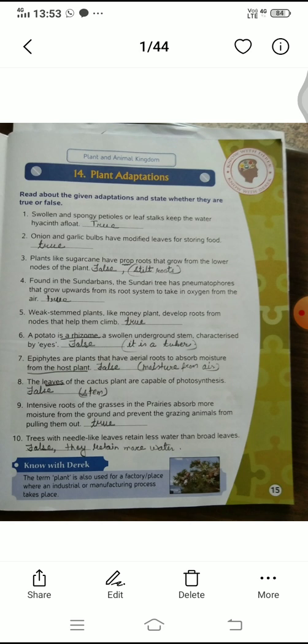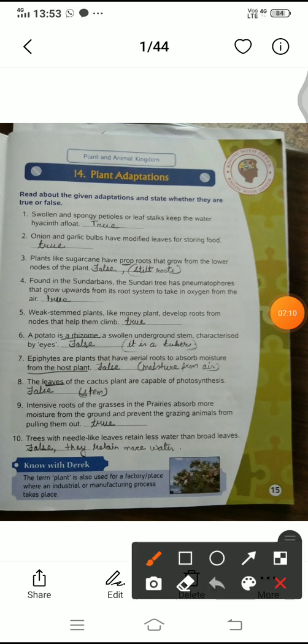Now the first question is there. Read about the given adaptations and state whether they are true or false. In this lesson, you only have to select true or false. First, swollen and spongy petioles of leaf stalks keep the water hyacinth afloat. True, this is true.